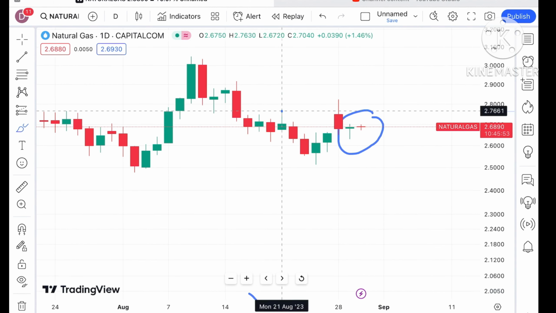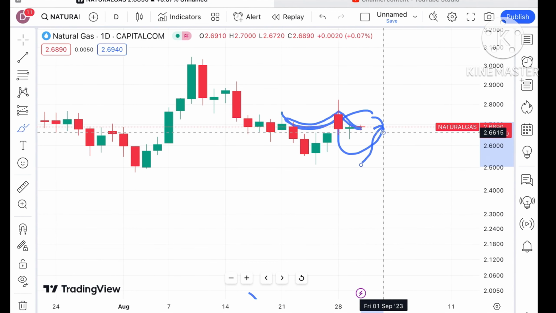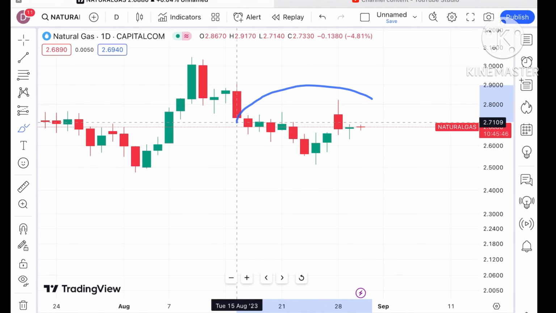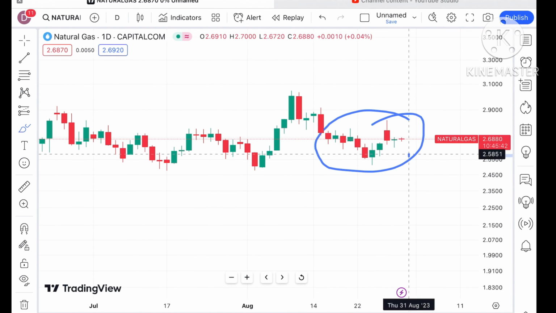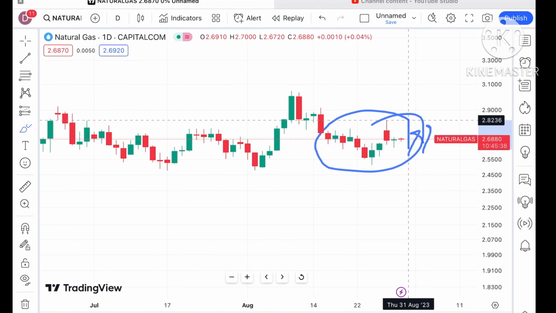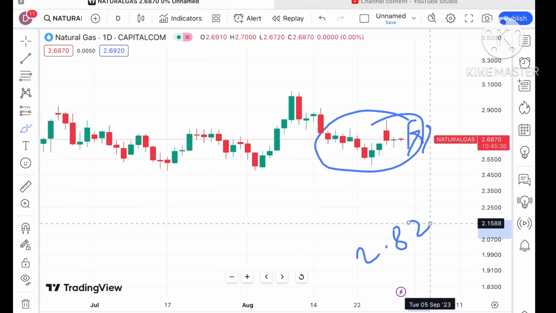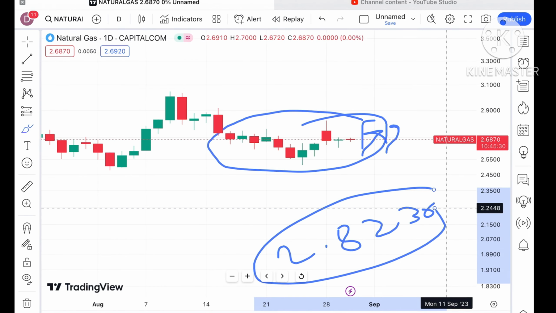But previously, if you go back, we can see a pattern forming. After that there is a fall and then further upside. This is the trend in which the price of natural gas has been moving for so long. As soon as it tries to go upside, we can see a further upside, because it had already made a high of around $2.8236 a day before. Now if you look at this particular chart, this pattern is forming.